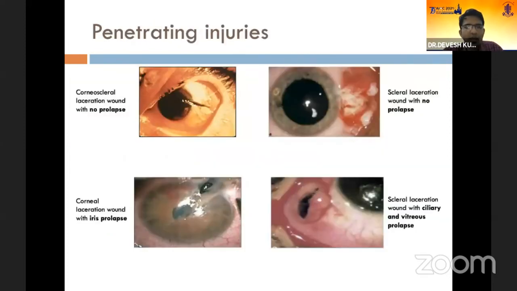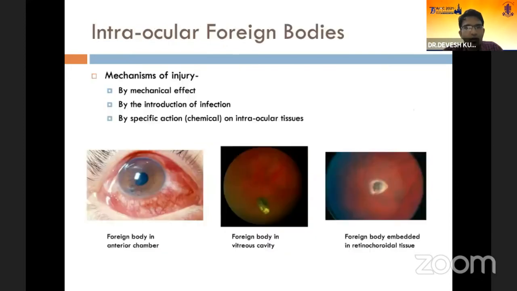Penetrating injuries can have tissue prolapse, and they can occur either in the cornea or in the sclera or both. Intraocular foreign bodies cause injury to the eye by either the mechanical injury from the foreign body or by introduction of microorganisms and endophthalmitis, and by specific action on the intraocular tissues by toxicity.